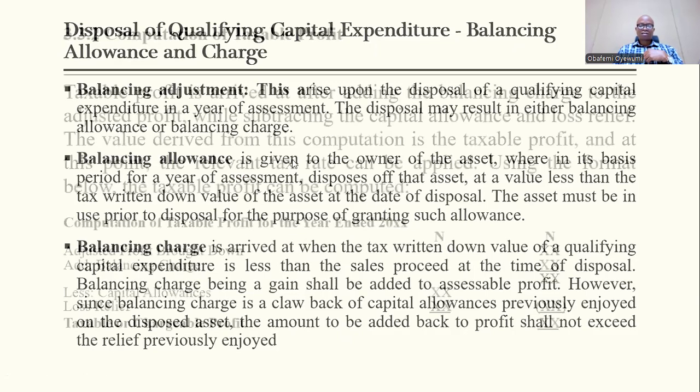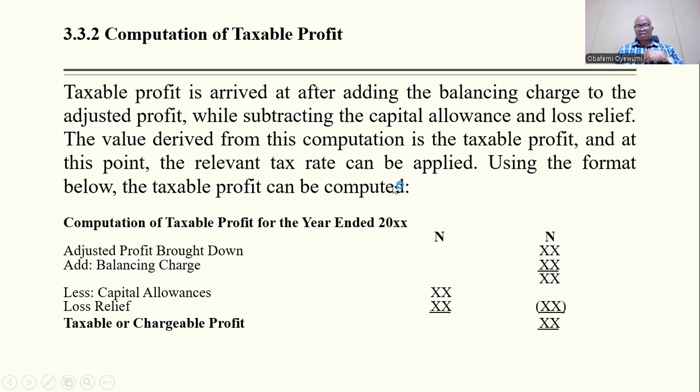Okay, so let's look at this format. Balancing profits are arrived at by adding the balancing charge to the adjusted profit while subtracting the capital allowance and loss relief. So the value derived from the computation is the standard tax profit, and the relevant tax rate can now be applied.